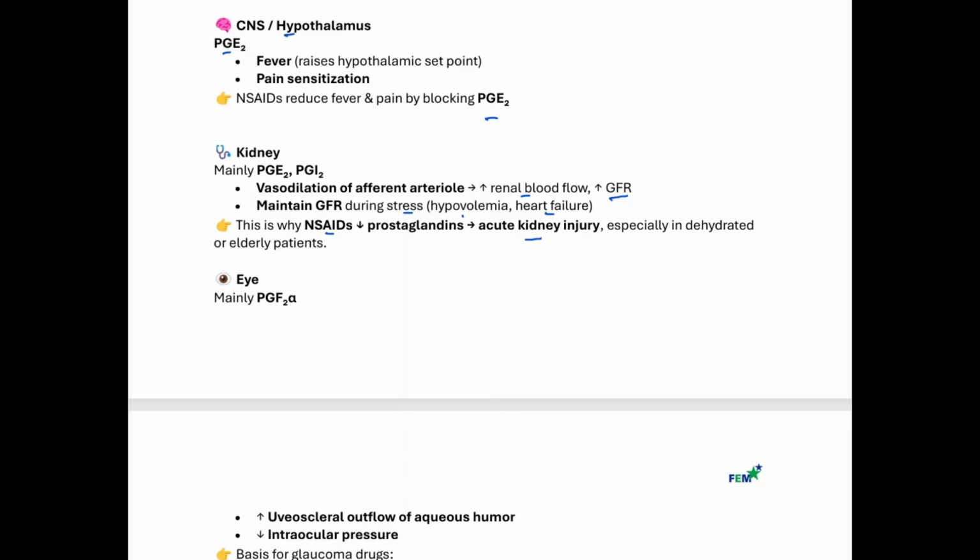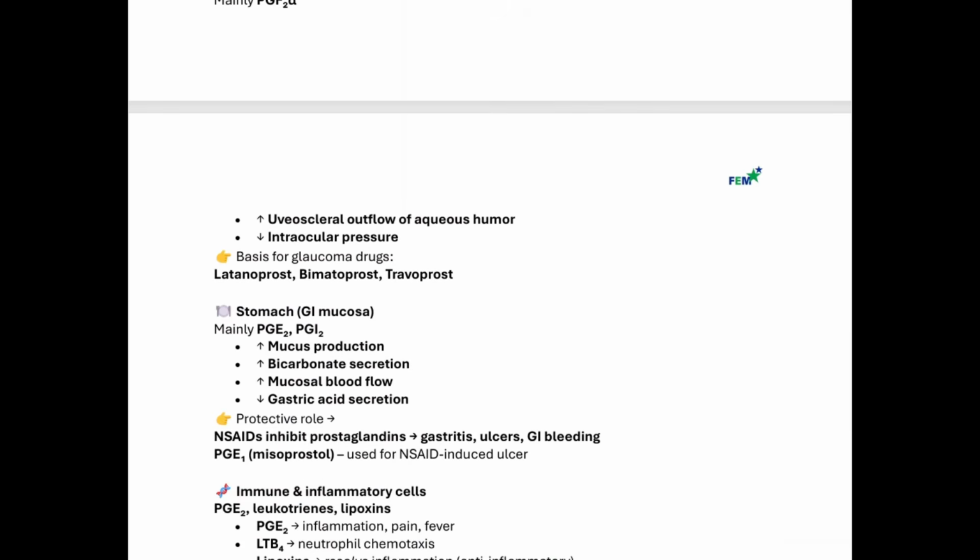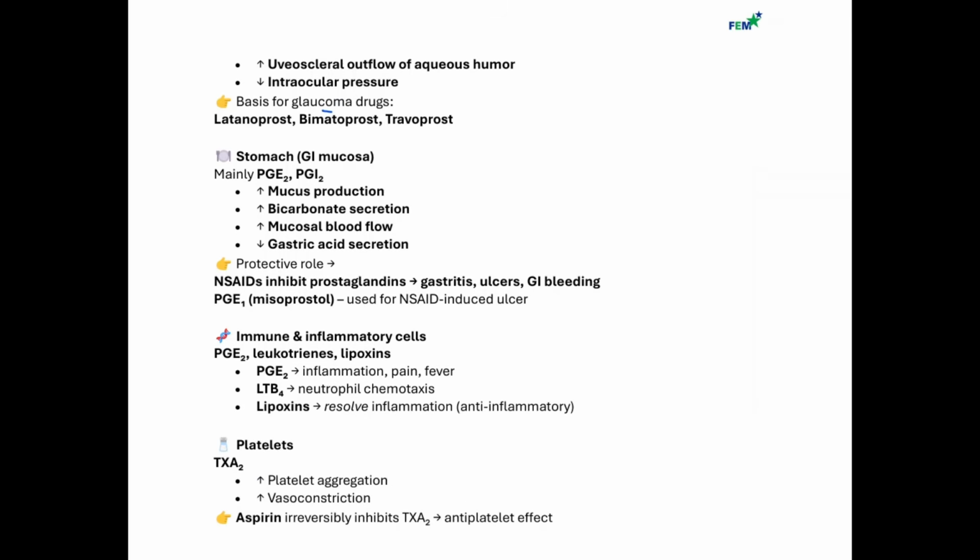And next one is in the eye. So we have prostaglandin F2 alpha that works in the eye. So this could increase the outflow of the aqueous humor, and that could help to decrease the intraocular pressure. And that's why we use it for what? For glaucoma. So medications like latanoprost or travoprost, we use them for what? For glaucoma.